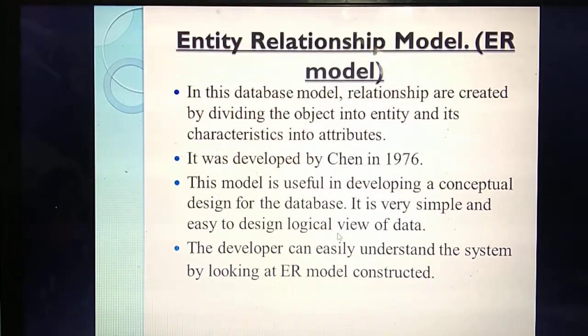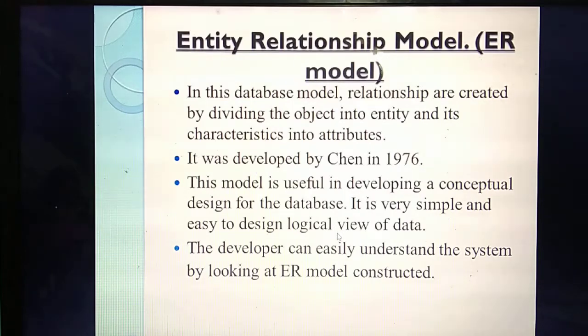You have studied block diagrams, no? By seeing the block diagram itself, you can study the working of these devices. Like this, based on the concept, they are going to design. For a conceptual database, they are using which one? ER model. It will give a logical view of data. What do you mean by logical view? This is the working of this one. By looking at this model, a developer can easily understand the working of this database.